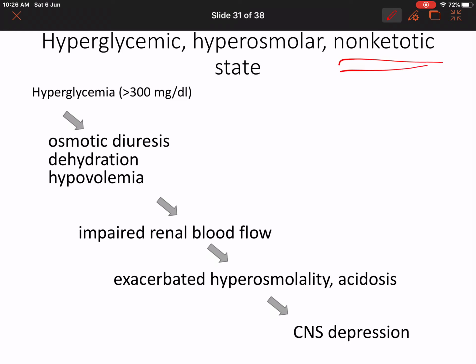In what kind of patient do you see this? Usually in elderly type 2 diabetes patients, who are dependent on insulin or on oral hypoglycemic drugs.